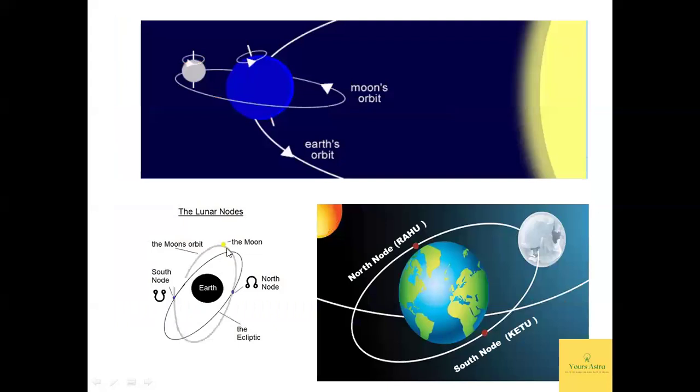You can just see here in this image the north node and south node. It is inclined towards the Earth's ecliptic plane. The north node is called Rahu and the south node is called Ketu.